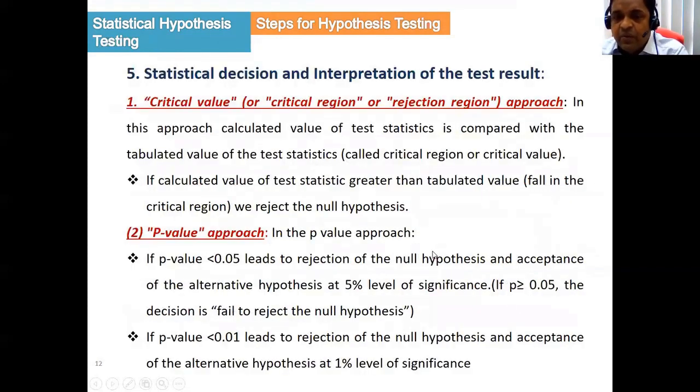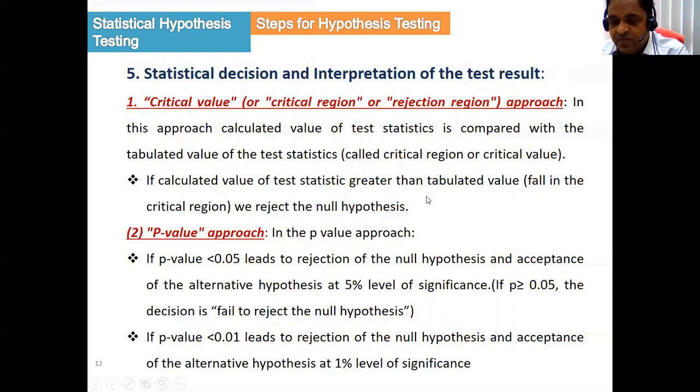And number 5, we have to make the decision. If we use the critical region, that is, what we find from the tabulated value, if the test statistic is greater than the tabulated value, that is, it falls in the critical region, we have to reject the null hypothesis. So one approach is that if the calculated value of the test statistic is more than the tabulated value, that is, it falls in the critical region, you have to reject the null hypothesis.